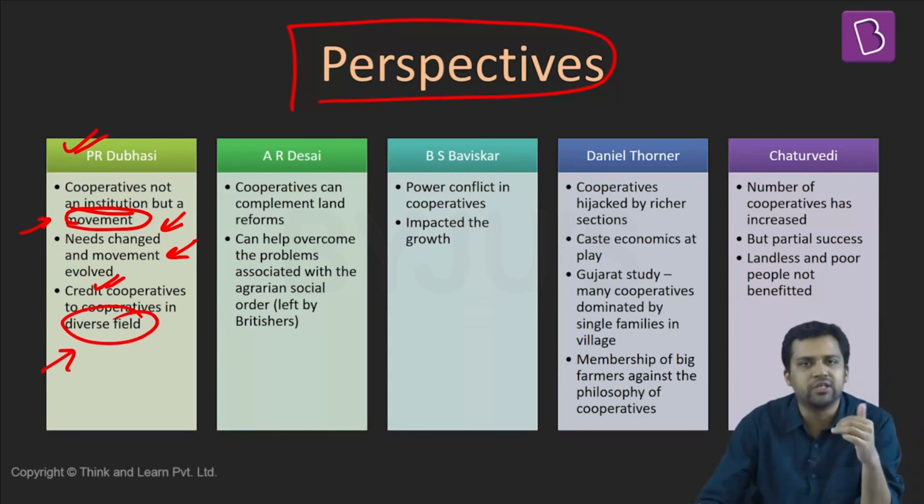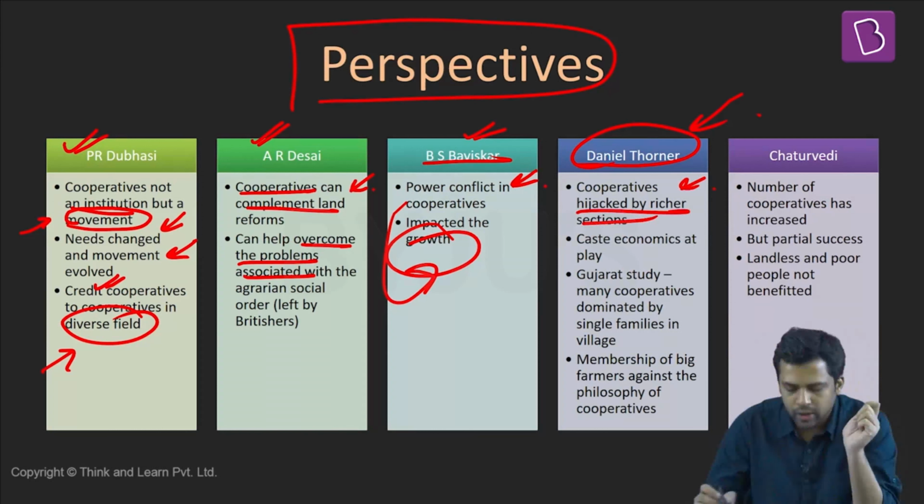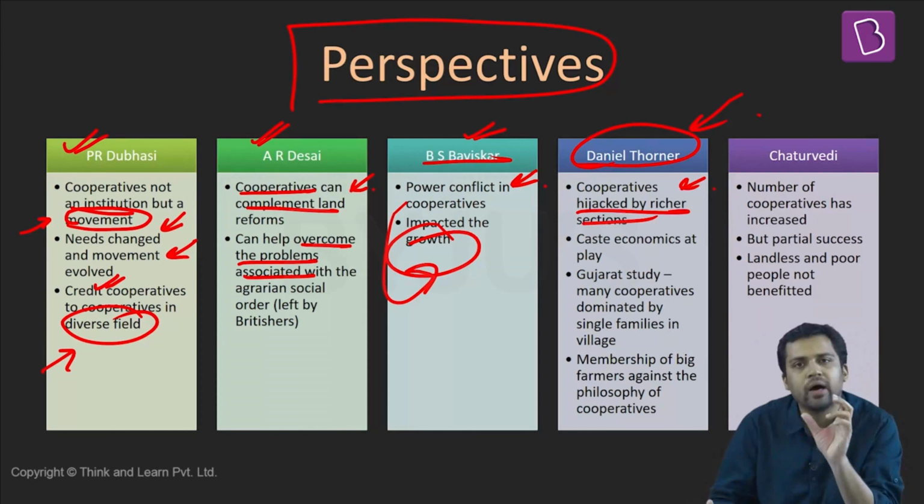Bhaviskar says that within the cooperatives there are a lot of power conflicts. In cooperatives, everyone does not have an equal say. Some people have a greater say. There is concentration of power, and because of this concentration there are conflicts, and because of these conflicts the growth of the cooperative sector has been impacted. Daniel Thorner says that the cooperative sector in India has been hijacked by the richer sections, and it is not only money power that is dominating the cooperative sector.